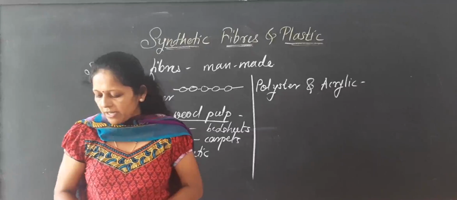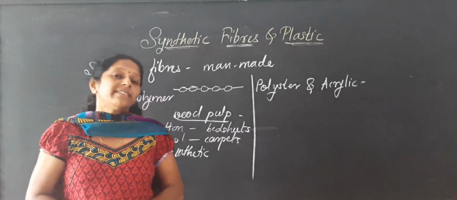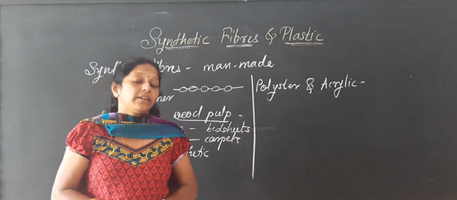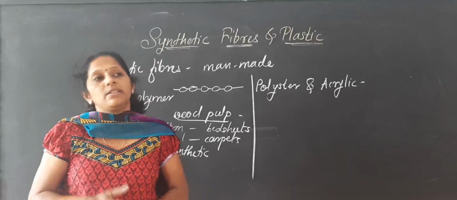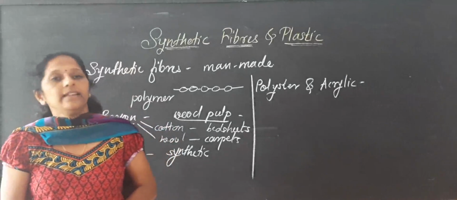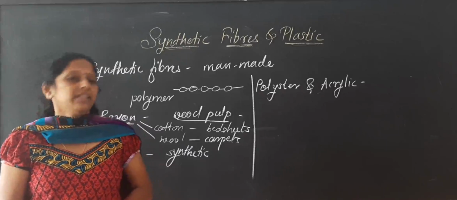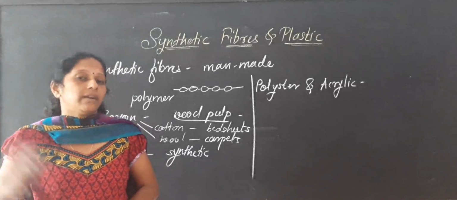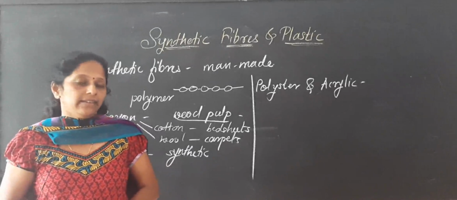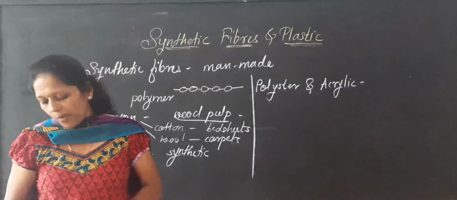You must have seen people wearing polyester shirts and other dresses. Different shirts and dresses are available in the market because polyester is easily washable and does not wrinkle easily. Terylene is a popular type of polyester.